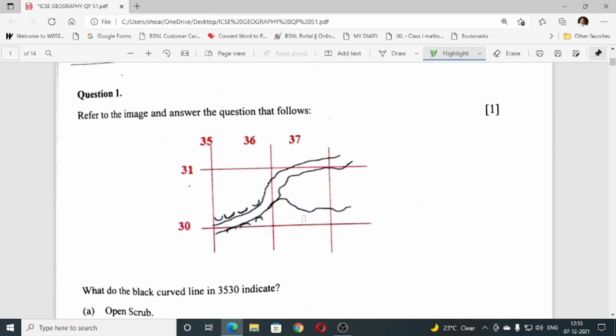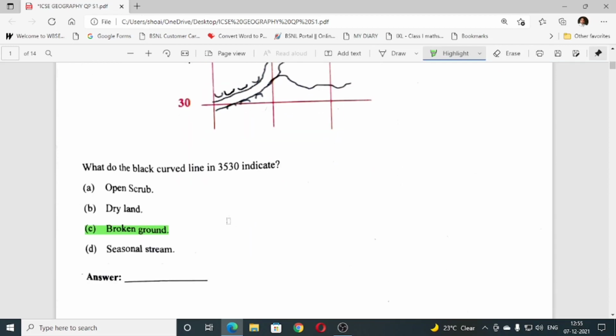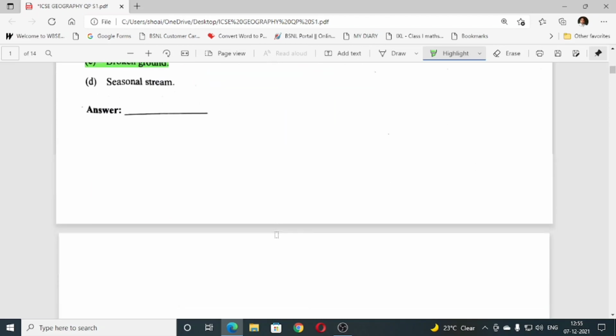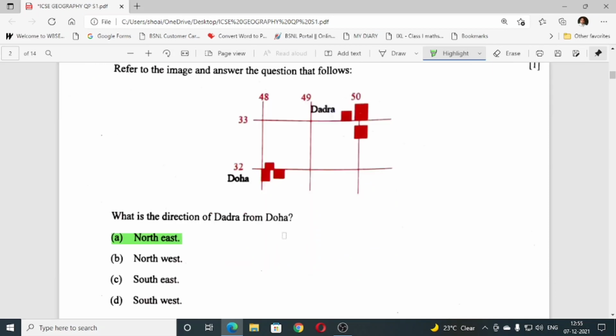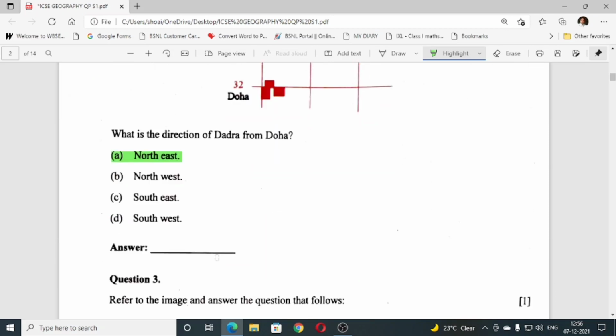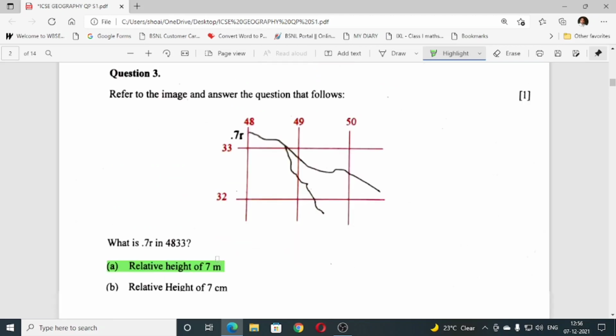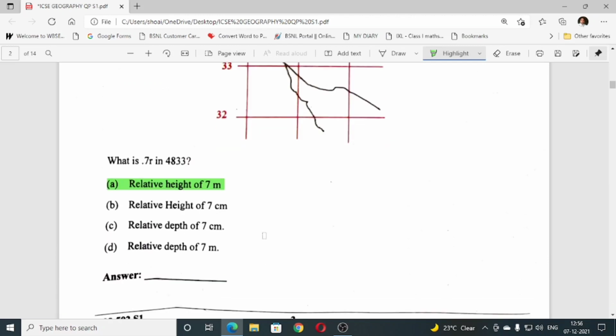Question number one, what do the black curved line in 3530 indicate? The answer is C, broken ground. Question number 2, what is the direction of Dadra and Doha? The answer is northeast. Question number 3, what is 7r in 4833? The answer is A, relative height of 7 meter.